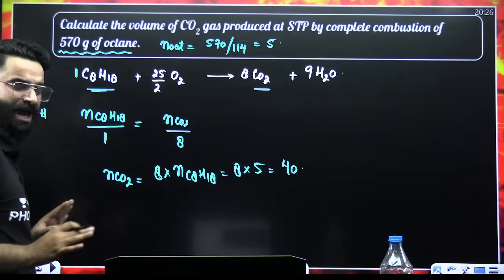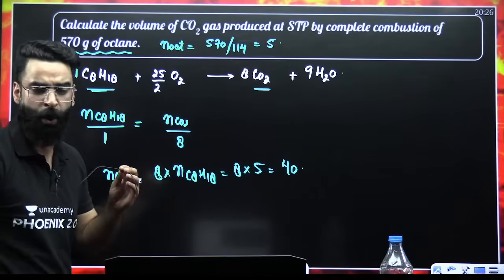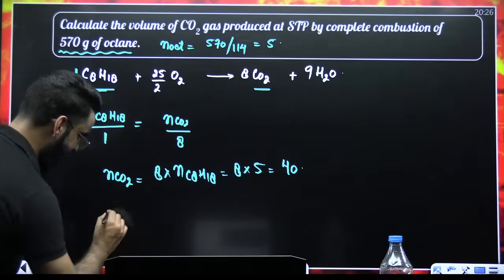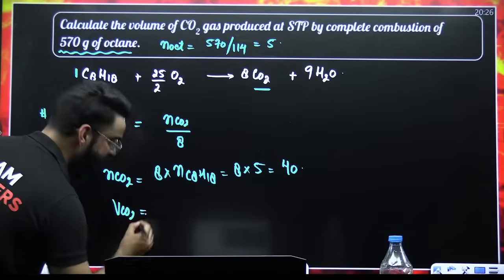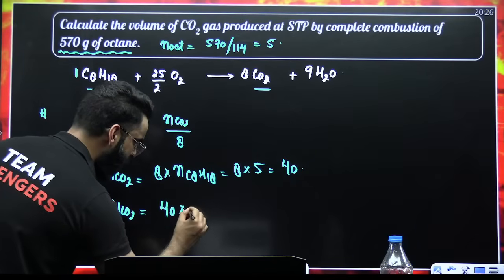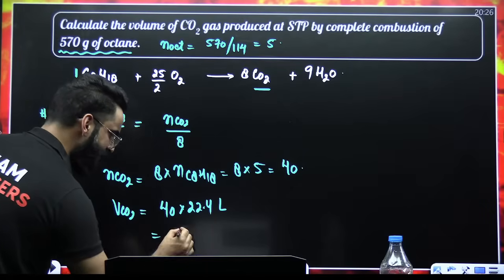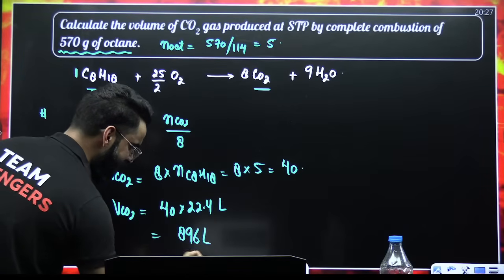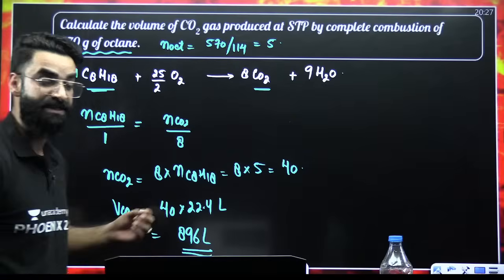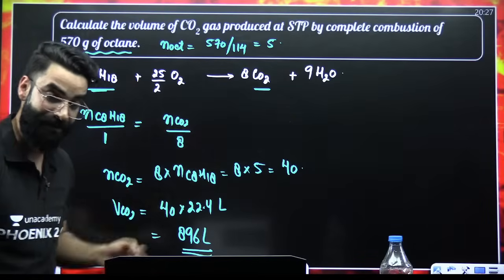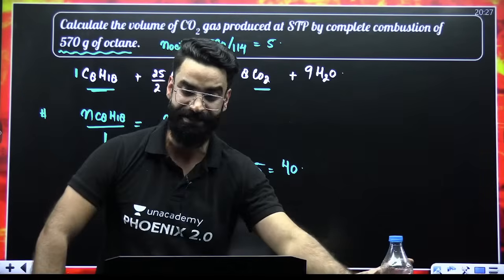But as per the question, are we supposed to calculate moles of carbon dioxide? No. We need to calculate volume of carbon dioxide. So I'll say volume of carbon dioxide will be equal to moles of carbon dioxide multiplied by 22.4 liters. This value after solving comes out to be 896 liters. So this is the volume of carbon dioxide which I was supposed to calculate as far as the question is concerned. So tell me once in the chats if this particular question is clear or not.